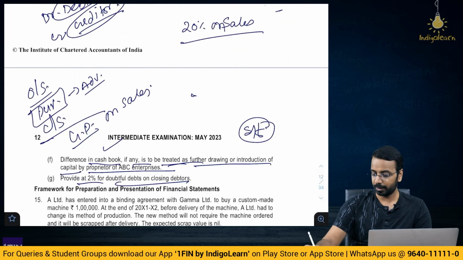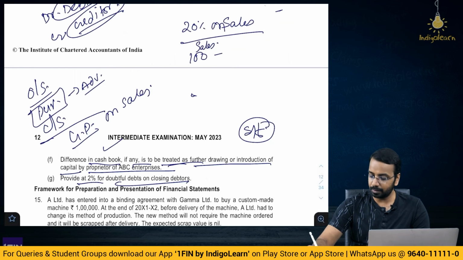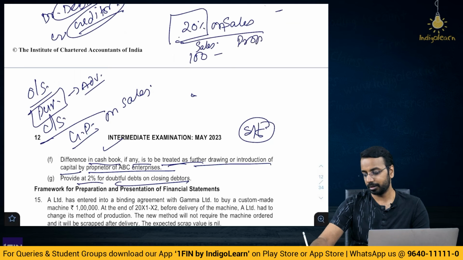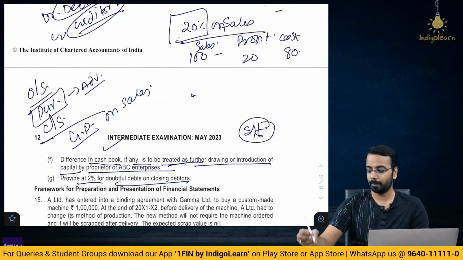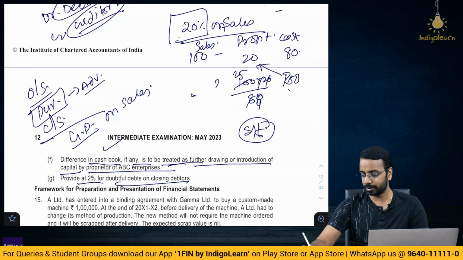So now, if sales are 100, always whatever is the percentage given on that amount, take that as 100. If sales are 100, profit is how much? 20, cost is 80. Now once I know the cost, if cost is 100, profit will be how much? Do a simple cross multiplication. So 100 into 20 by 80, that is 25. So 25% is your profit.